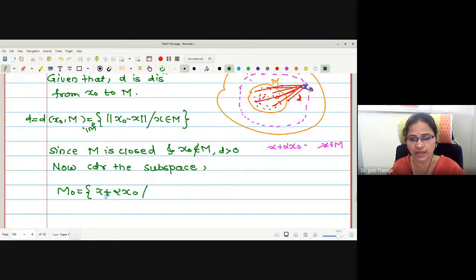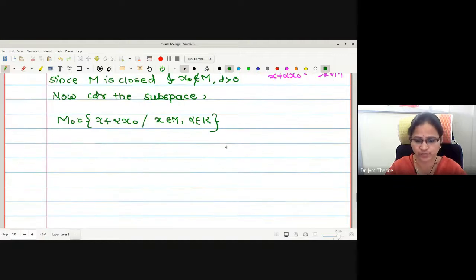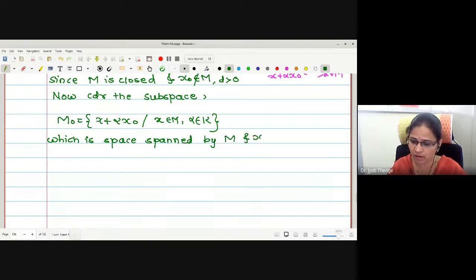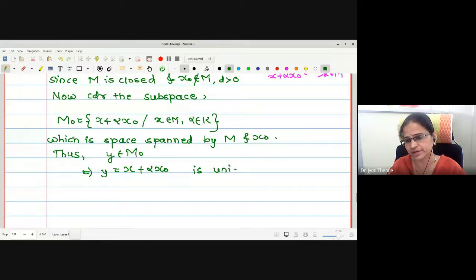The elements are written as x plus alpha x naught, such that x is in M and alpha is a scalar, alpha belongs to K. How can I write an arbitrary element y in M naught? y equals x plus alpha x naught, a unique representation.